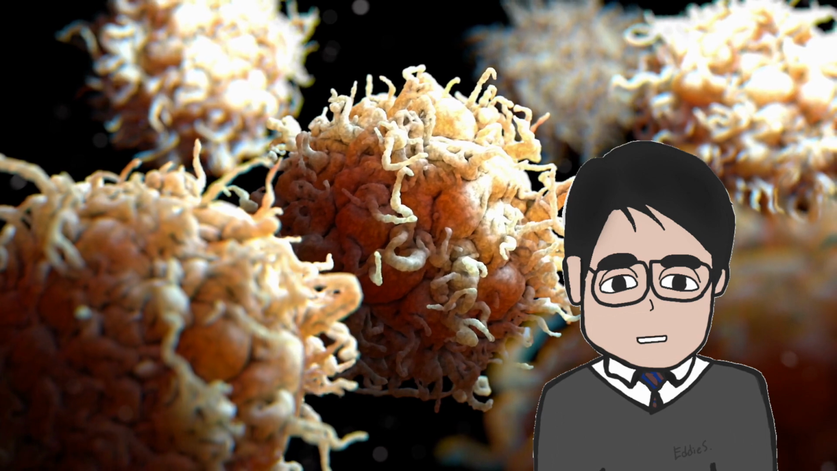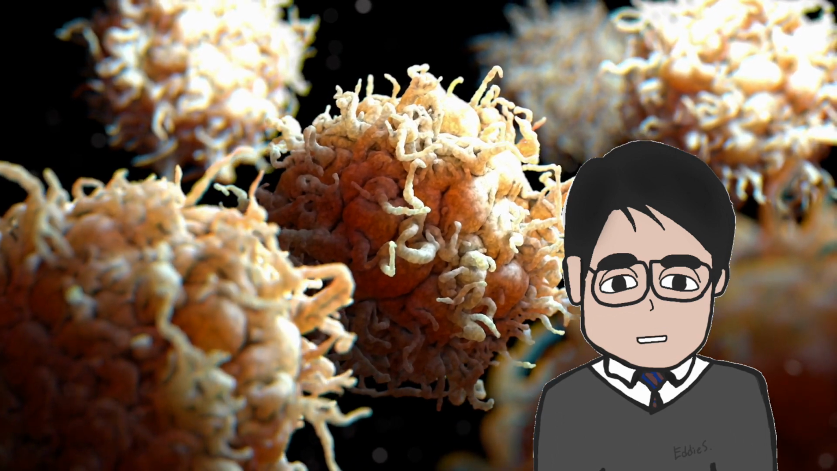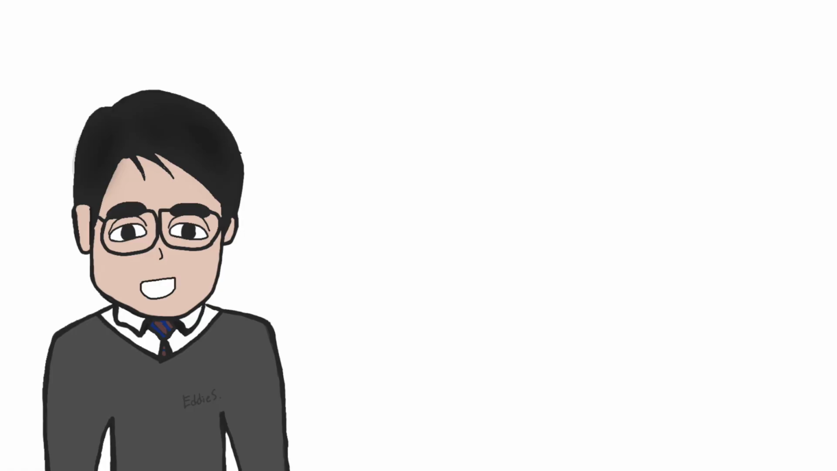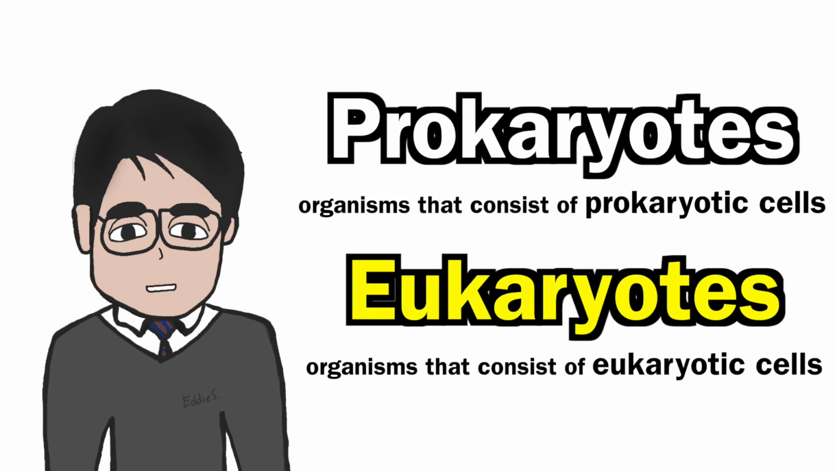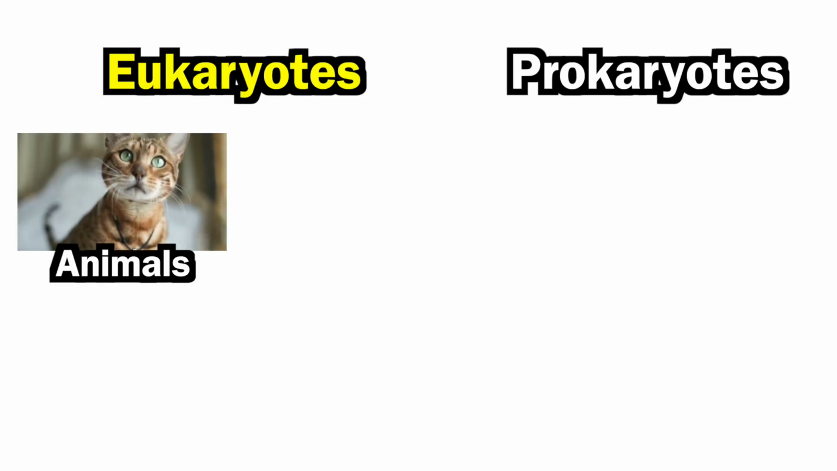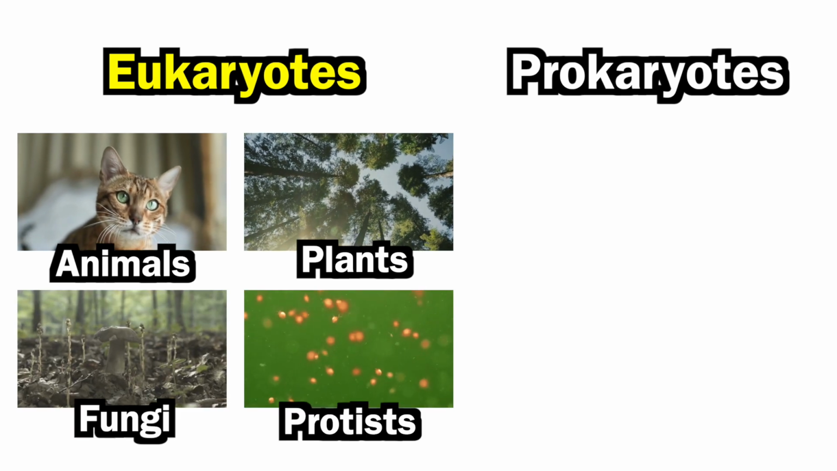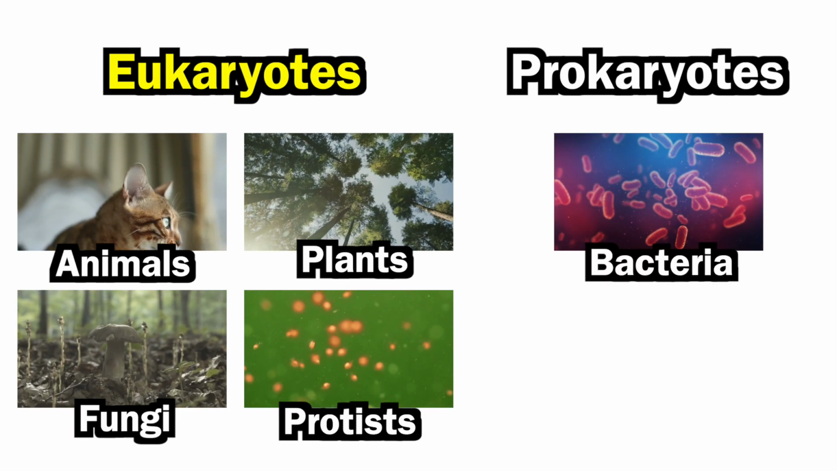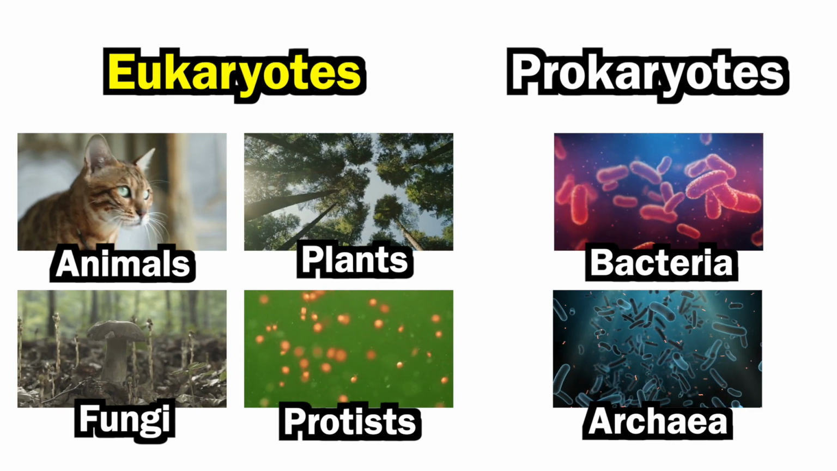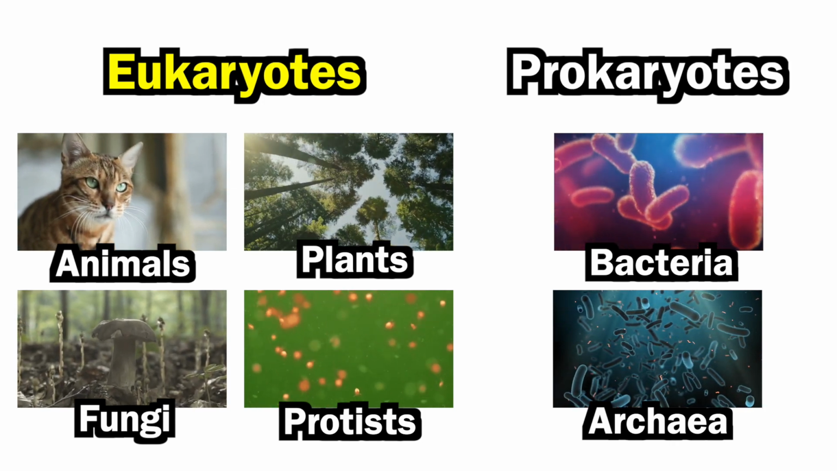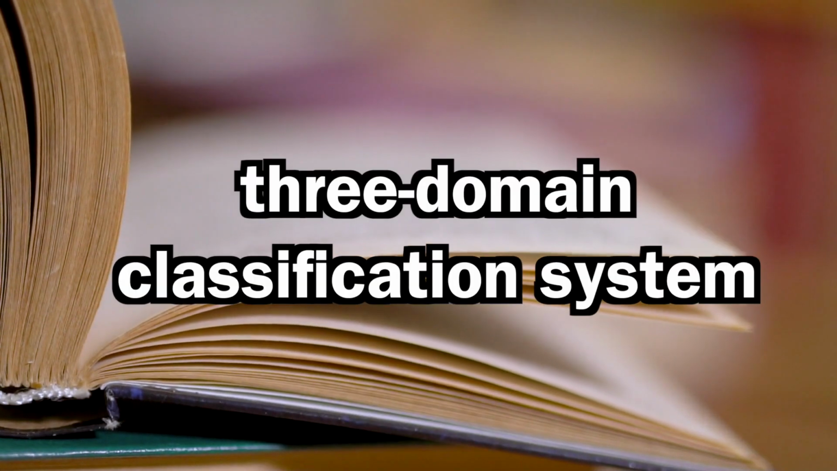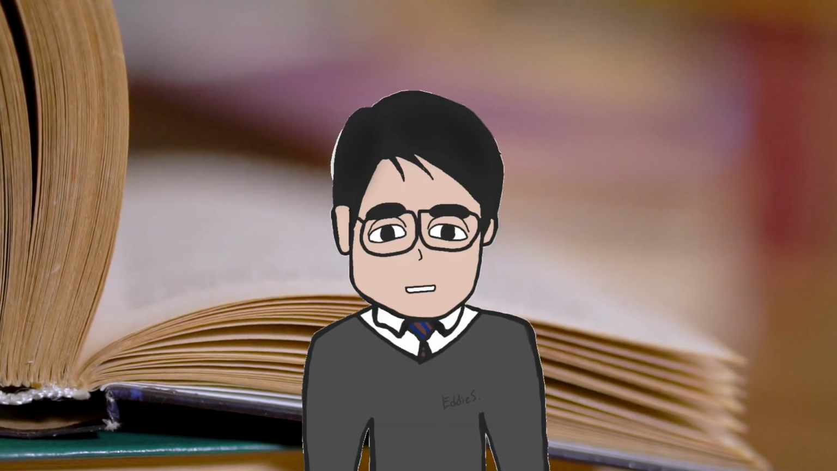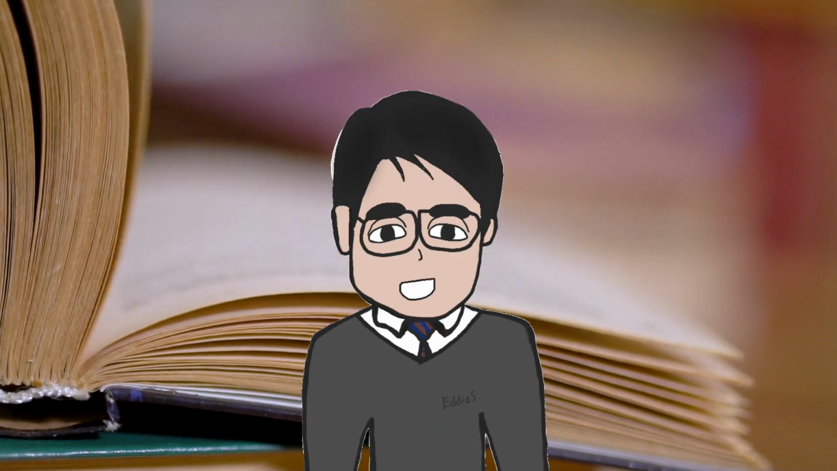So in the real world, are there any examples of prokaryotic cells and eukaryotic cells? Well, organisms that consist of prokaryotic cells are known as prokaryotes, and organisms that consist of eukaryotic cells are eukaryotes. All animals, plants, fungi, and protists belong to eukaryotes, while bacteria and archaea belong to prokaryotes. In this video, I'm not going to go deeper, as it is related to other parts of the HKDSE syllabus, which involve the three-domain classification system. Let's see whether we have a chance to talk about this in the future.